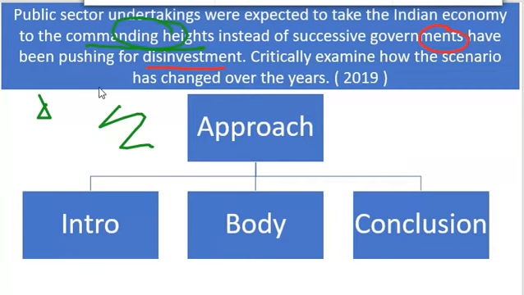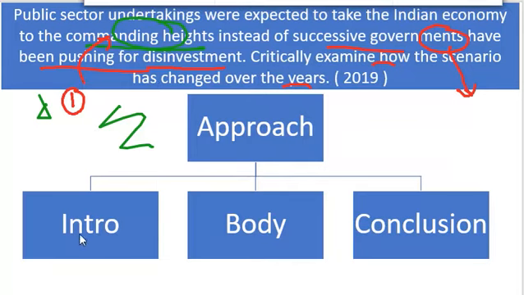So this is the second thing. The first part of the question is talking about the commanding heights. The second part talks about successive governments pursuing the idea of disinvestment, and then you have to critically examine how the scenario has changed over the years, from the idea of commanding heights to the idea of disinvestment. You have to analyze this.